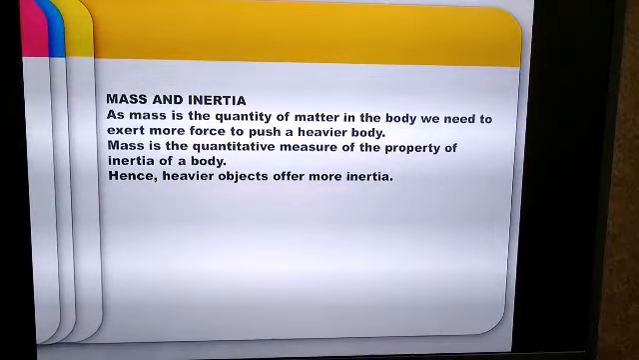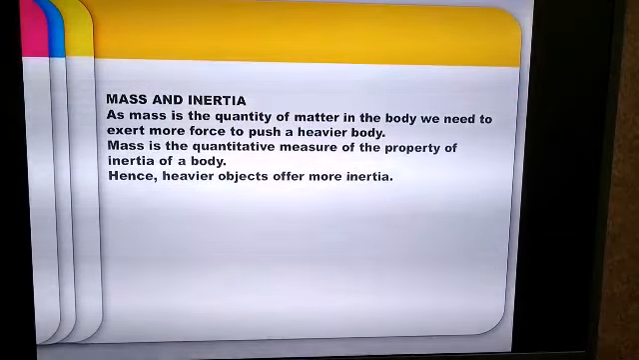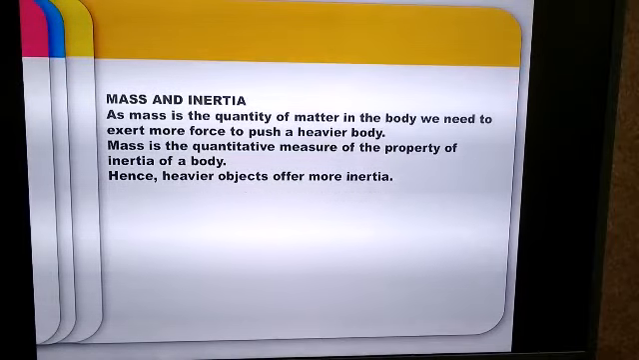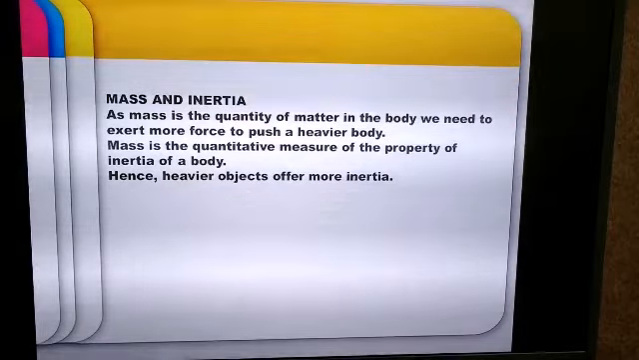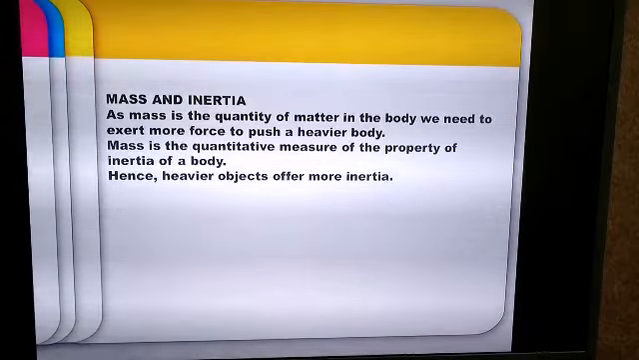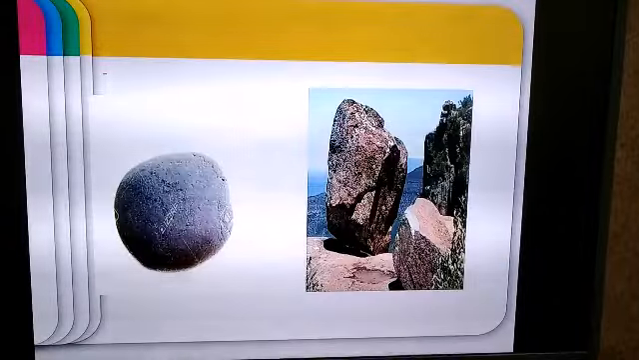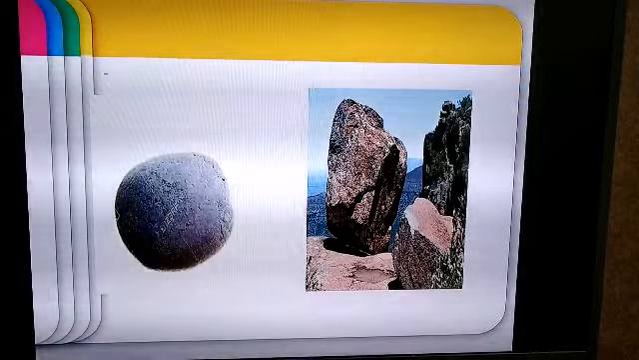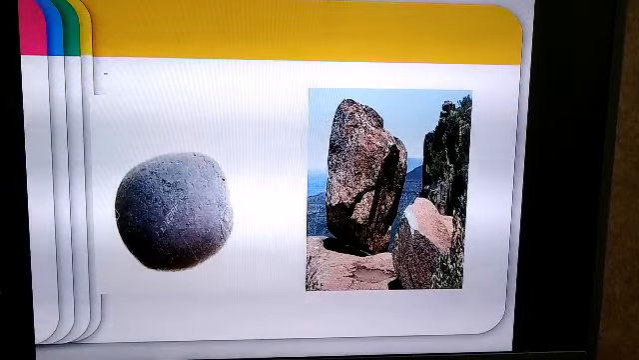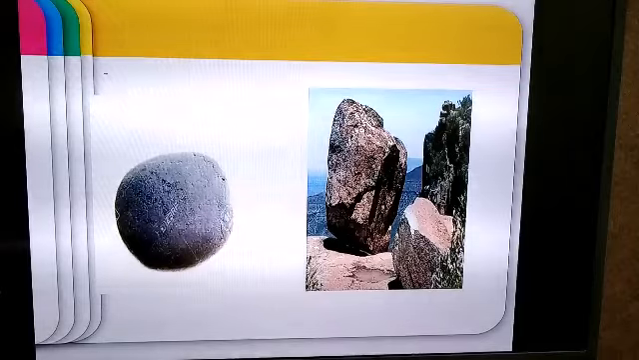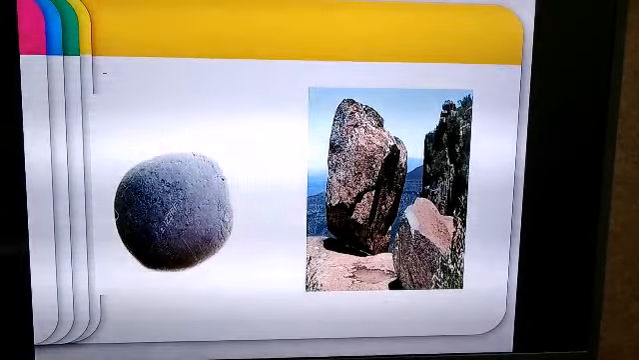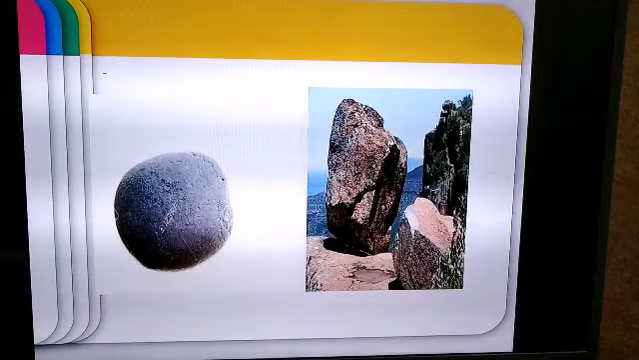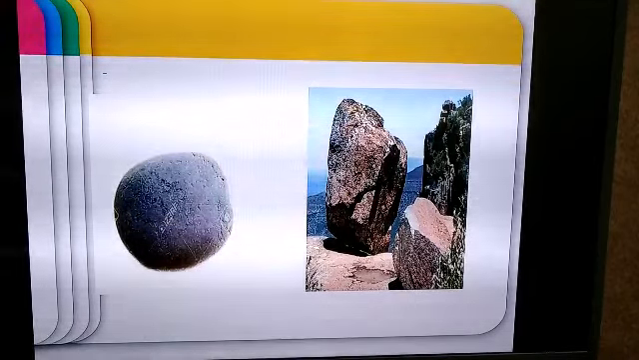In other words, the more the mass of the body, the more difficult it will be to move a body from rest or to stop it if it is initially in motion. So here we can say that mass is the measure of inertia. Lesser the mass, lesser will be the inertia, and more the mass, more will be the inertia. So if we have a small stone and a big boulder which are at rest, the mass of the stone being very less, it will have lesser inertia.